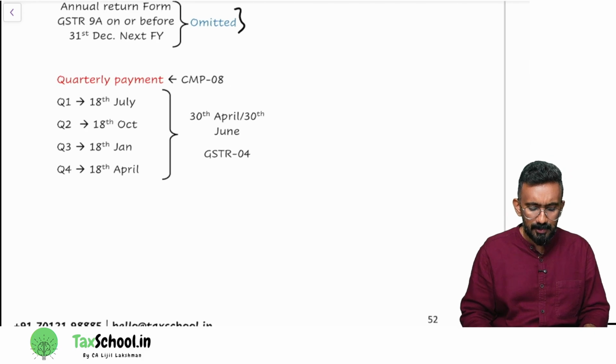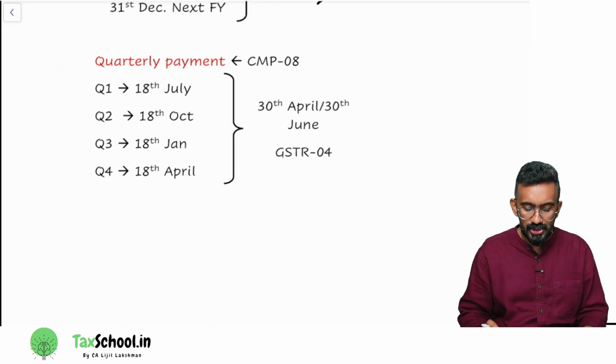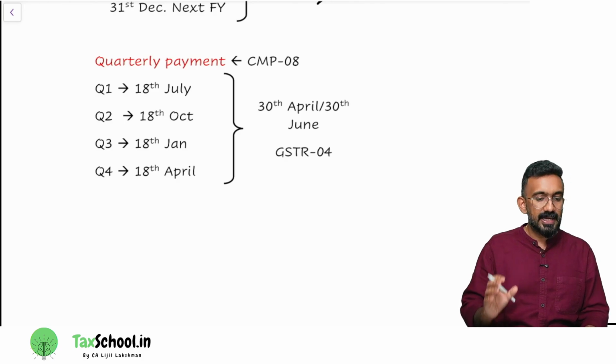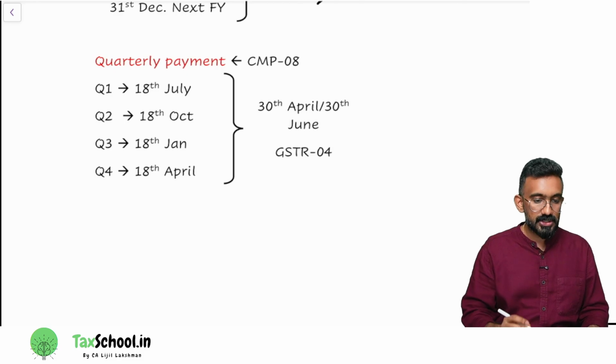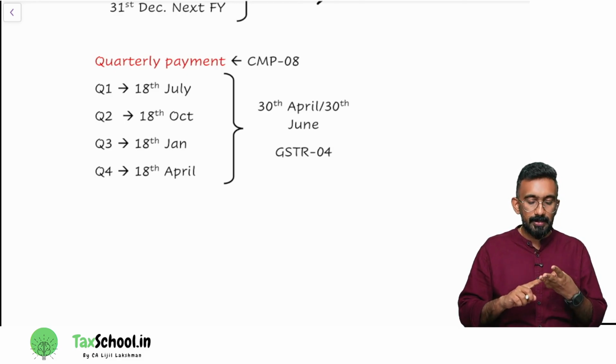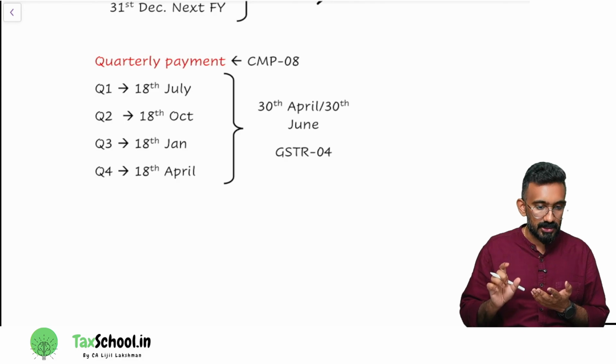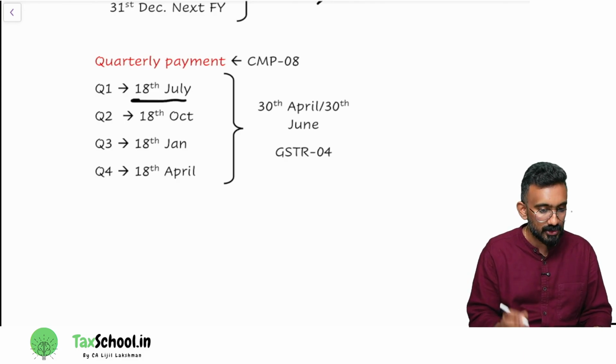So we can simply put it like this: if you are under composition levy scheme, you will end up making 4 payments in a year. First quarter payment, April, May, June, you will make the payment on or before 18th of the next month, which means you will make the payment on or before 18th of July.